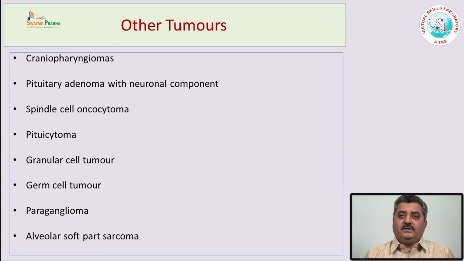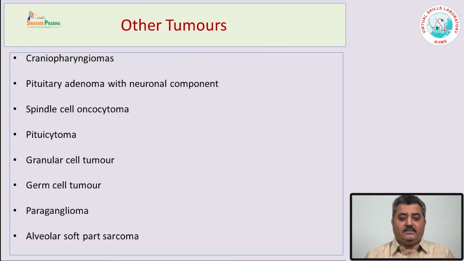The other tumors which occur in the pituitary gland include craniopharyngioma. There is one peculiar type of tumor in the sella, which is pituitary adenoma with some neuronal component, or some neurons. There are also spindle cell oncocytoma, pituitaricytoma, and granular cell tumor. Rarely there can be germ cell tumor in the sella, paraganglioma or alveolar soft part sarcomas. Most of them are very rare.